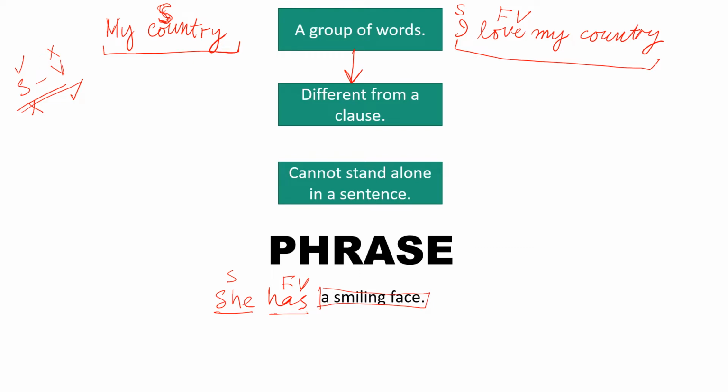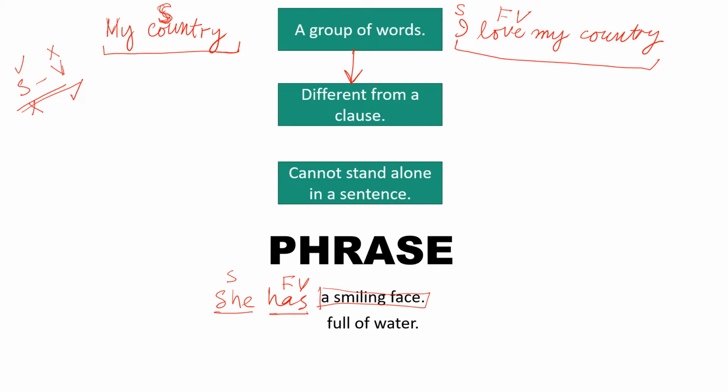So a smiling face is a phrase. Now what is a phrase? A phrase is a group of words that is different from a clause, and it cannot stand alone in a sentence, and we cannot find subject and verb both in a phrase, right? Okay ji, another example, full of water. Now again, full of water cannot stand alone in a sentence.